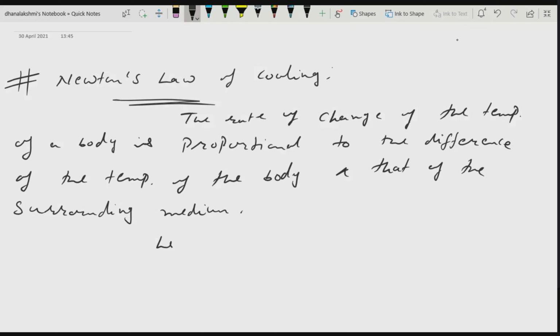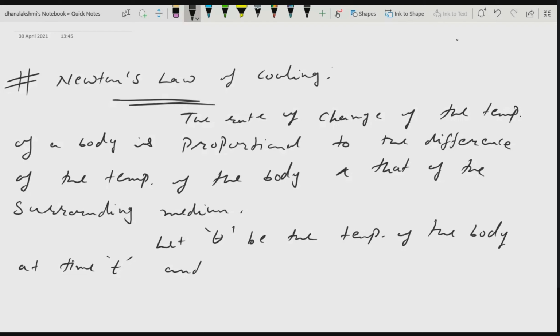Suppose you assume theta is the temperature of the body at time t. So these are all variables we are going to use. Theta is the temperature of the body at certain time t, and theta naught is the temperature of the surrounding medium.